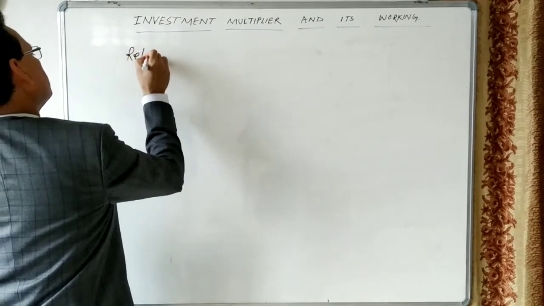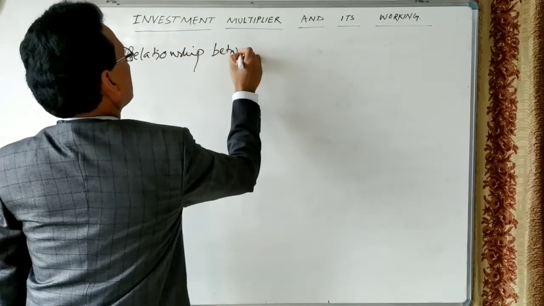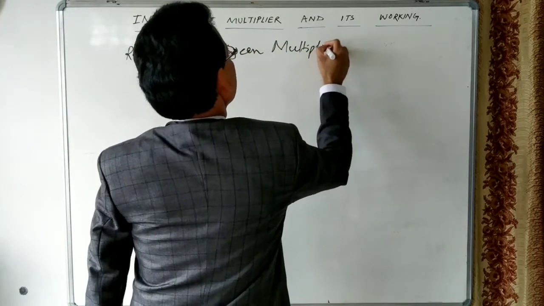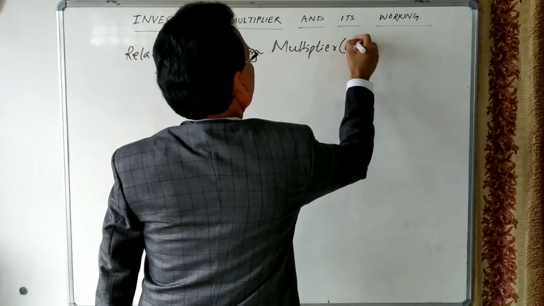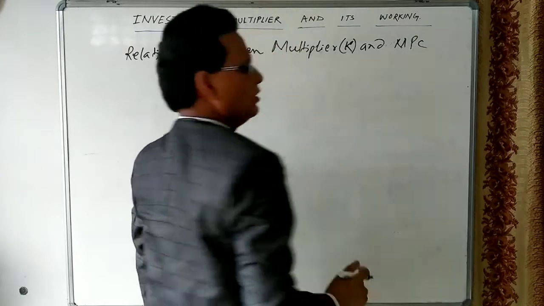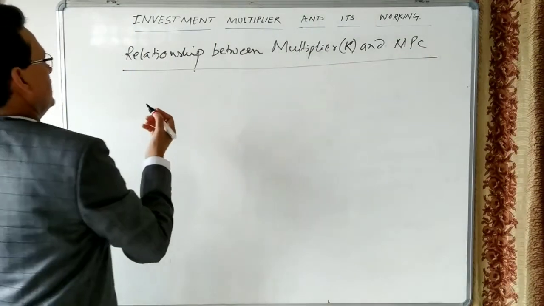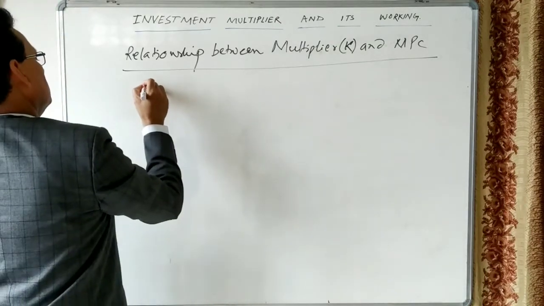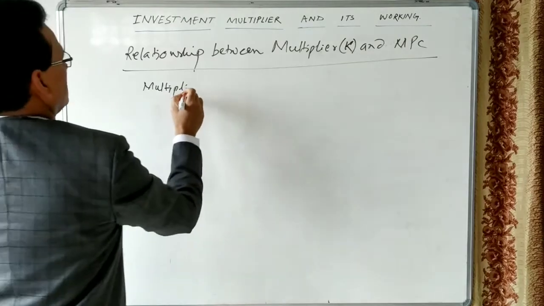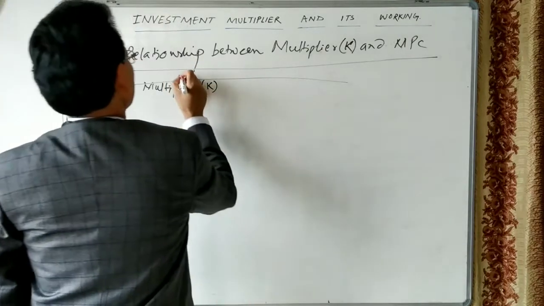So, the relationship between the multiplier, meaning investment multiplier, and MPC, marginal propensity to consume. Let us take the multiplier K and make one table.